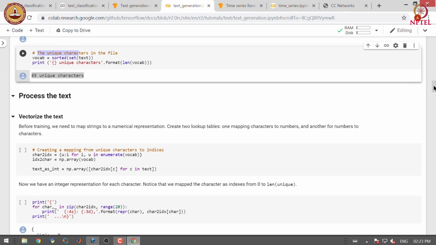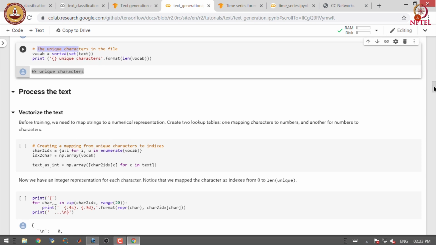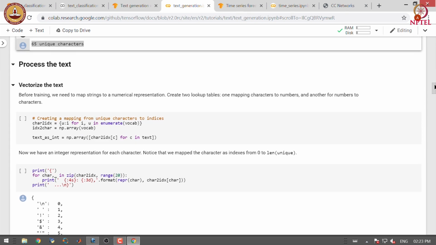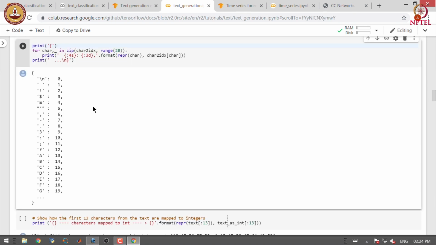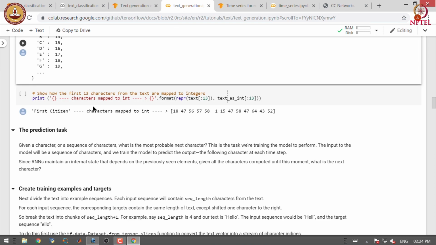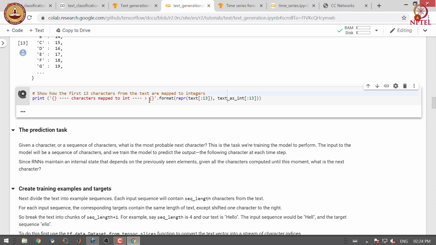As we studied earlier, we cannot process the string as it is. We have to convert the string into a numeric representation, so we use embeddings for converting text into numeric representation. Here we are defining a few helper functions to assign a unique ID to each of the characters.